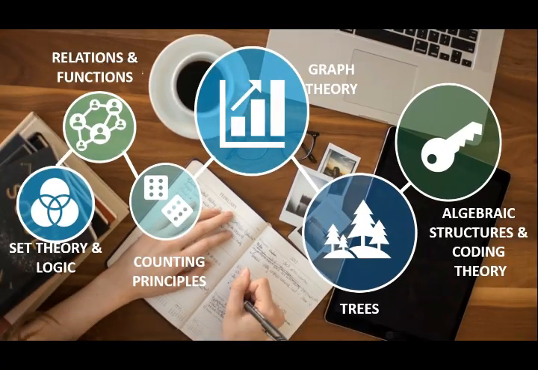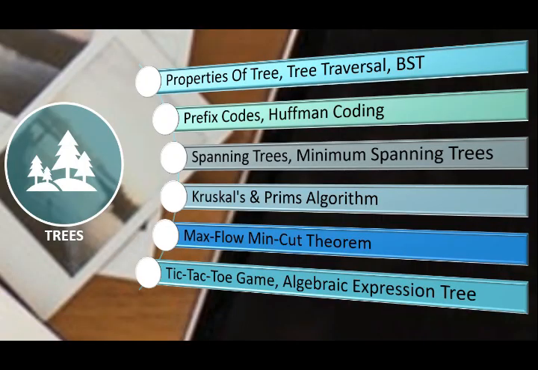The next unit is the tree. Now why are we learning this tree? Because a tree is a special kind of graph in which no loop is present. Here we will learn the basics of tree, tree traversal, and binary search tree. Now this is used in the data structure part, your data structures subject. Then prefix codes and Huffman coding, this is a part of communication theory or computer networks. Here you will be learning about coding theory, prefix code and Huffman code.